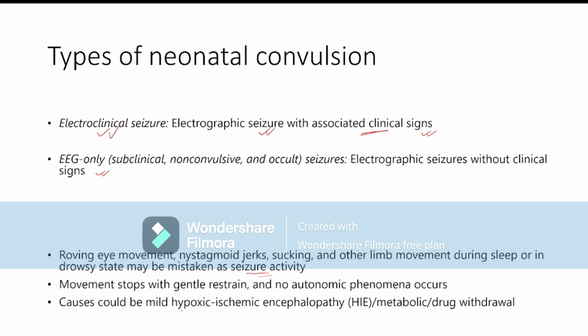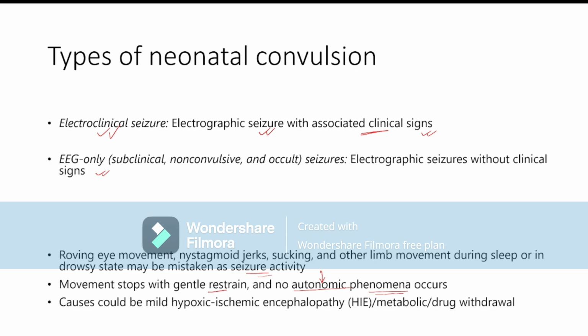How do we differentiate neonatal convulsion from this seizure-like activity? The movement will stop after gentle resistance, and no autonomic phenomena occur. Autonomic phenomena means increase of heart rate, decrease of blood pressure, increase of respiratory rate. If a patient has convulsion with autonomic phenomena, then convulsion is present.